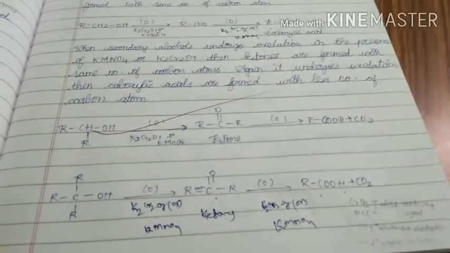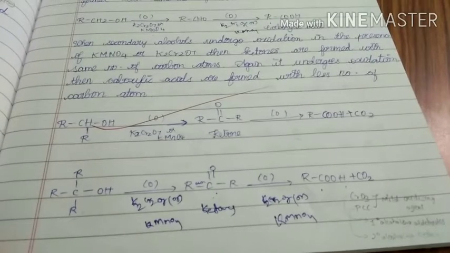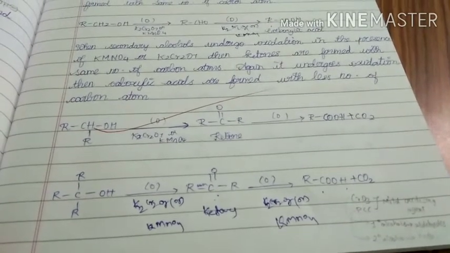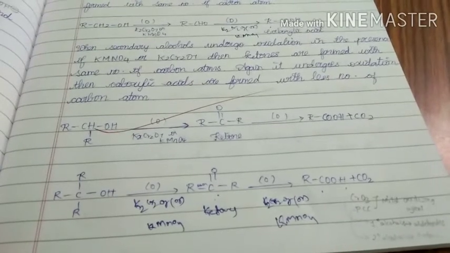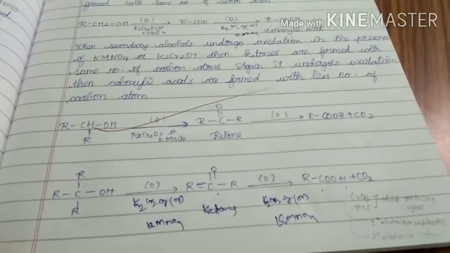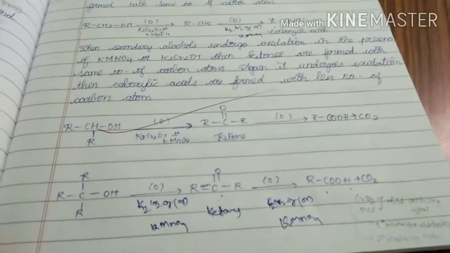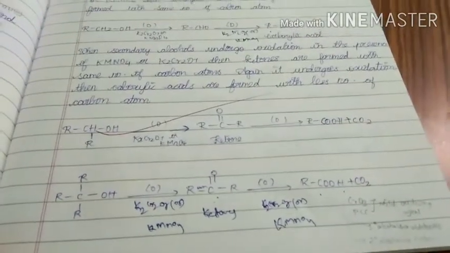So what is the point here finally? In case of primary alcohols we get acids with the same number of carbons. In case of secondary alcohols we get acids with less number of carbons. In case of tertiary alcohols also we get acids with less number of carbons.